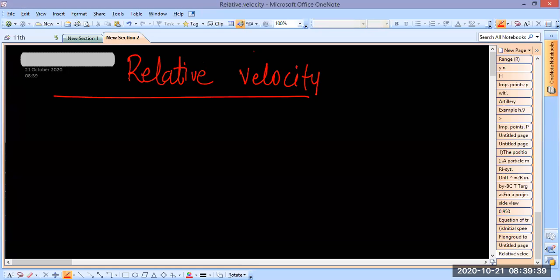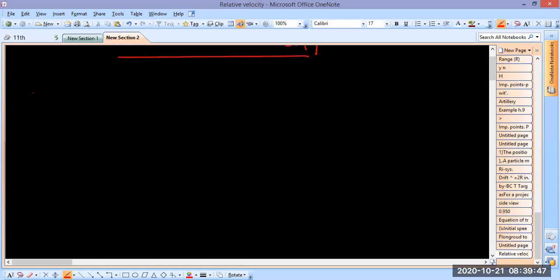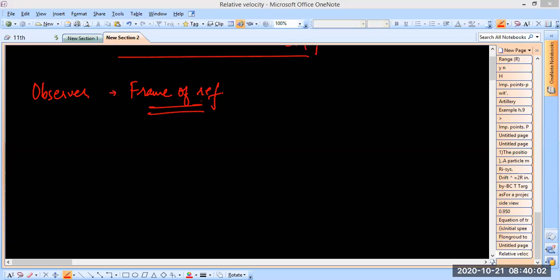So what is relative velocity? Before we can get started with this, I would like to remind all of you that the observer has some frame of reference. I hope you remember that the observer might be sitting in a vehicle, or on a train, or something else. So the observer would have a frame of reference.